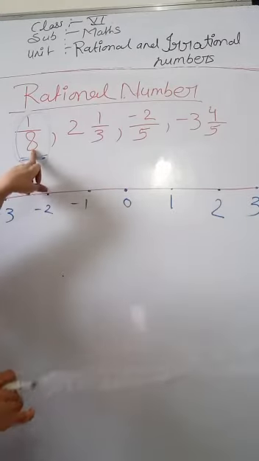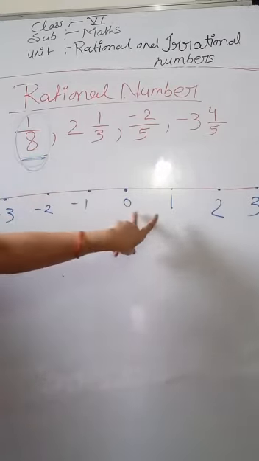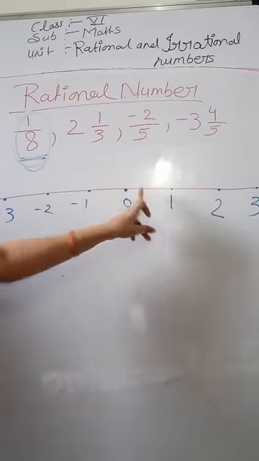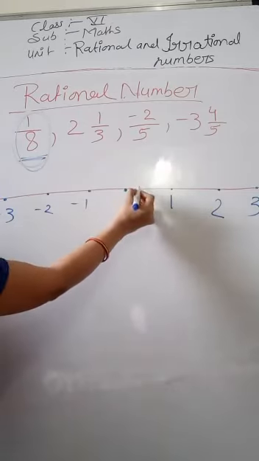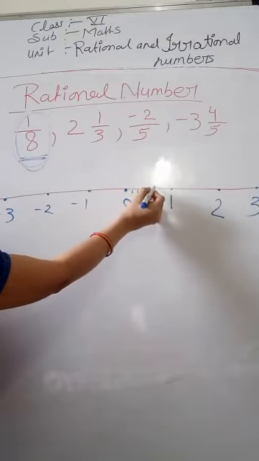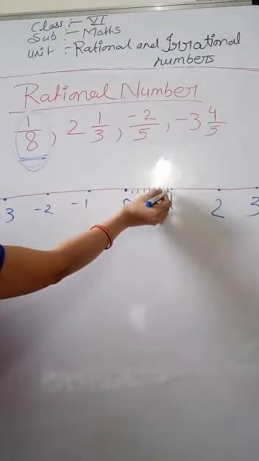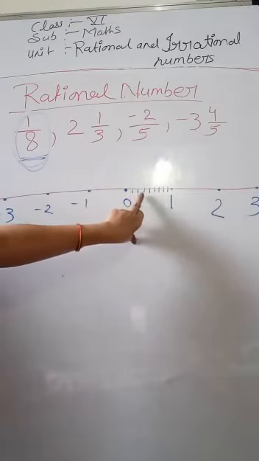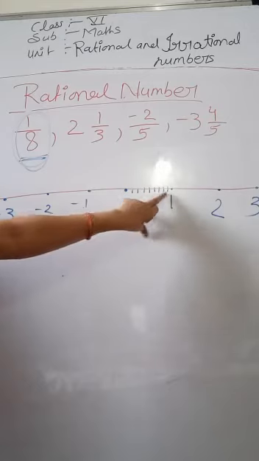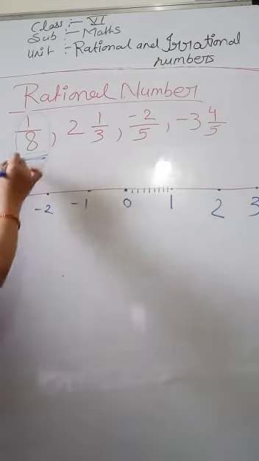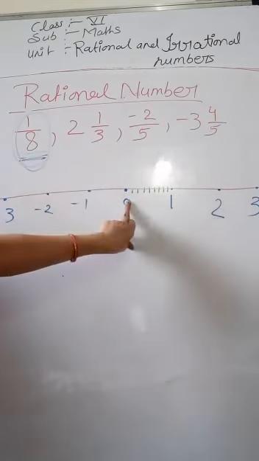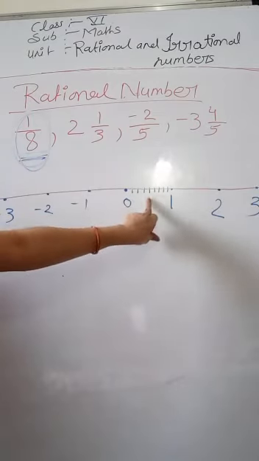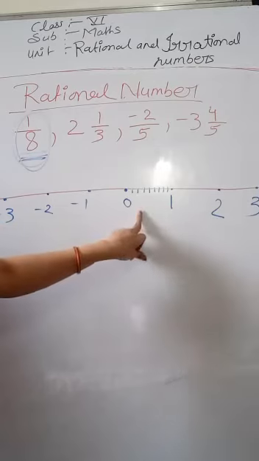How? Denominator is 8, then we have to divide 0 to 1 into 8 parts. 1, 2, 3, 4, 5, 6, 7, 8. Clear? 1, 2, 3, 4, 5, 6, 7, 8. Because 8 is the denominator, we have to divide 0 to 1 into 8 parts. Clear?